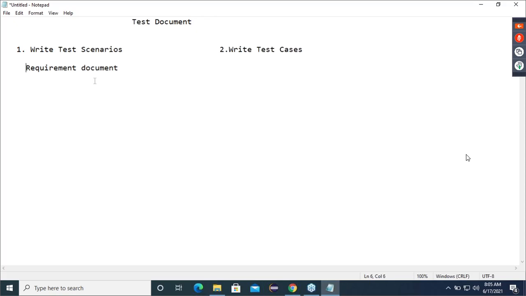Now, think carefully and speak. I want to write the test cases. Let's assume the requirement document is ready and I have written the test scenarios also. To write the test cases, what all things should I have? Let's assume like this. First thing, the requirement document should be there. To write the test cases, what should be there? Application should be there. Very good.